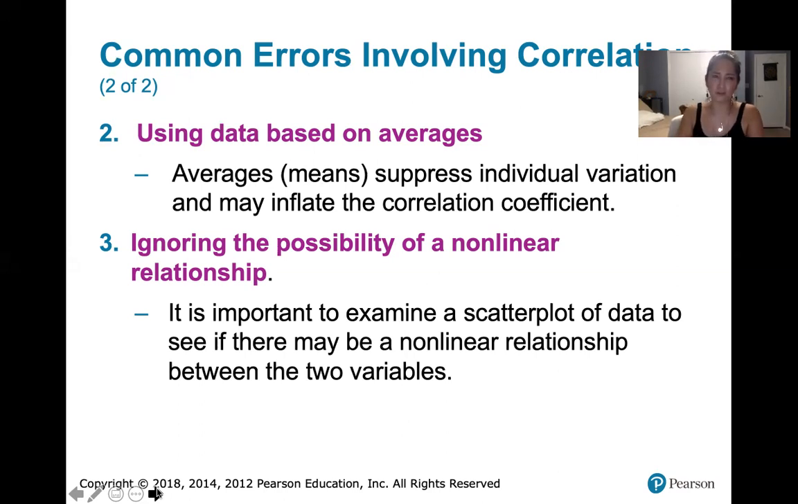So those are the three common errors. Remember, correlation does not imply causation. Don't use data based on averages, because then you may see correlations that aren't really there. And you want to be careful and make sure that you don't just do some number crunching and assume that the values of R and the P values are going to tell you the whole story. They won't. There may be a nonlinear relationship. And that's why it's important that we look at the scatter plot of the data before we even get started there.